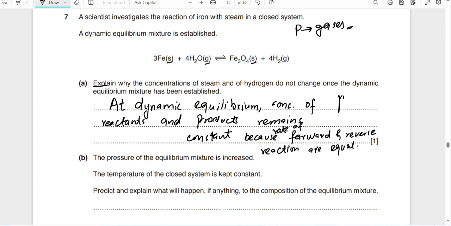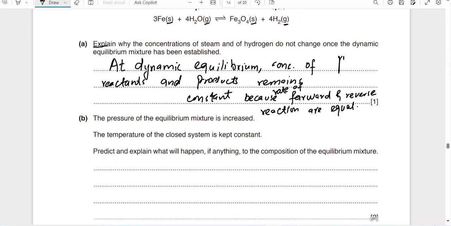Here there are 4 moles of water and here 4 moles of hydrogen. So increase or decrease of pressure will have no effect, because both are equal.